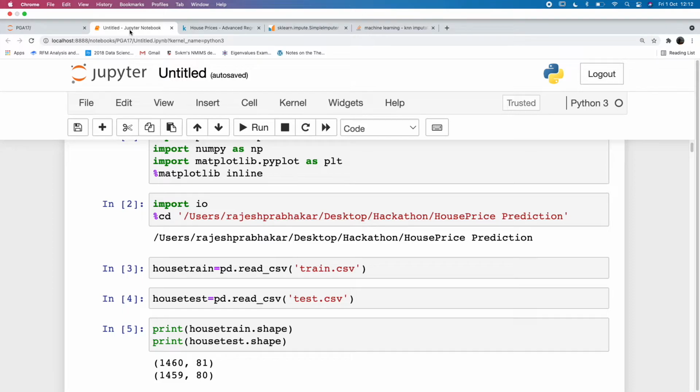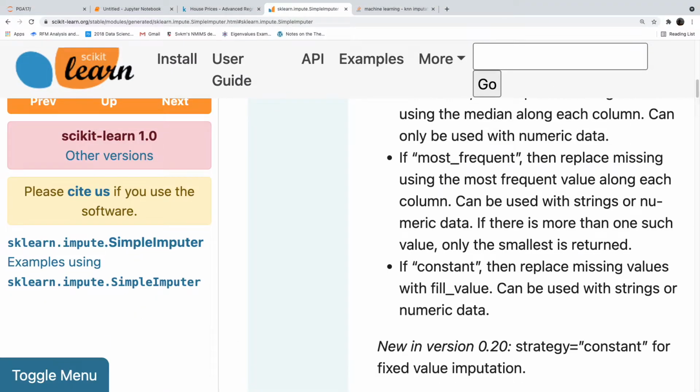Now, we have used manual imputation. Basically, what we have done till now is manual imputation, but there are algorithm based imputations which can be run. Like in imputation only, you have simple imputer.